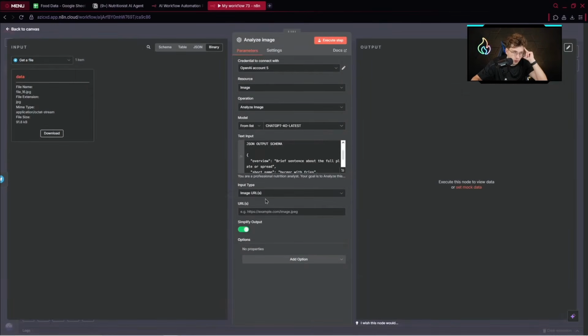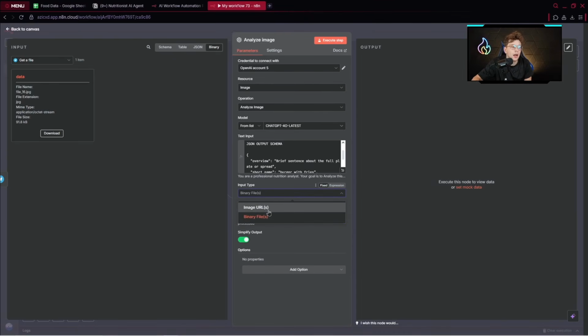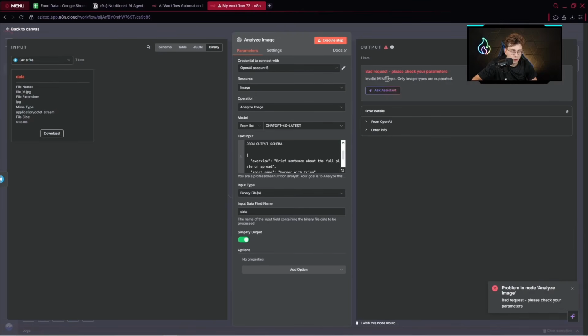However, there is the point. Here, we've got the file, all right? In the OpenAI analyze node, we've got the option to put either image URL or file, binary file. However, if we pick this option, here we've got the field name, which is data, and so on. Actually, it doesn't work. So we've got an error. So we've got invalid MIME type. Only image types are supported. So unfortunately, we can't do it this way.